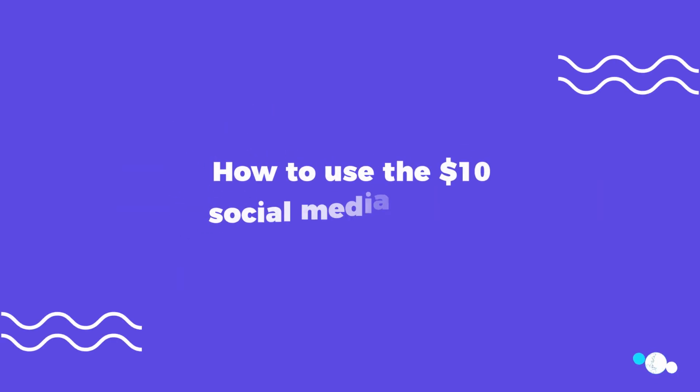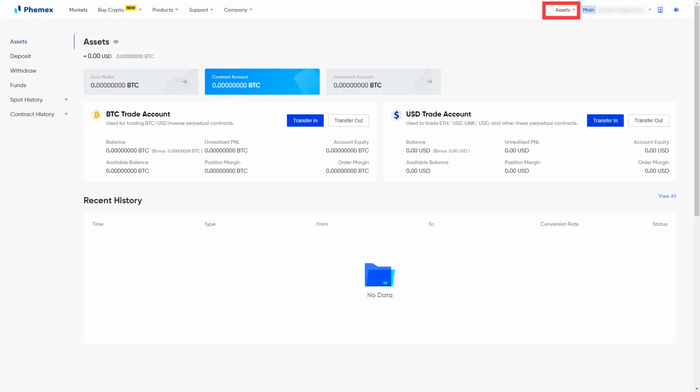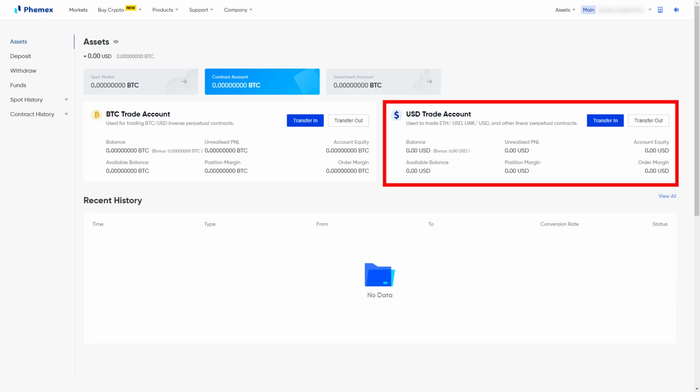The second question is how to use the $10 social media bonus. You can use it to trade all the linear contracts except BTC/USD.